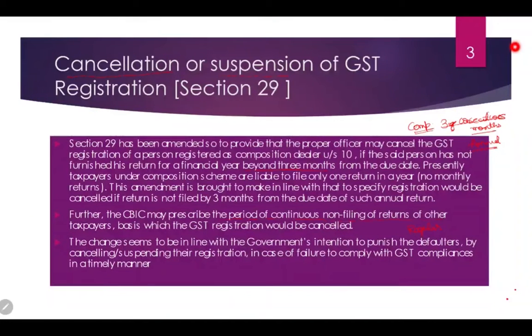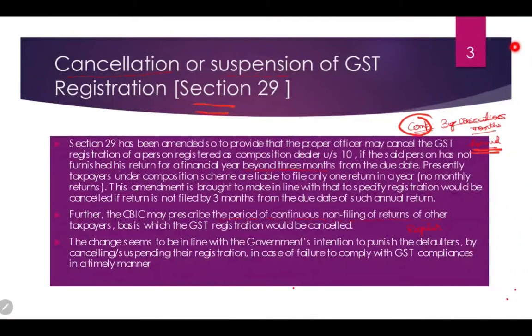Next amendment, we are talking about the cancellation or the suspension of the GST registration, in which they have given more powers to the commissioner or the officer to cancel the registration in certain cases. First, they have talked about the composite taxpayer. For composite taxpayer, they are saying that if you do not file the return for 3 consecutive months, then your registration will be cancelled. As you already know that the composite taxpayer has to file an annual return,